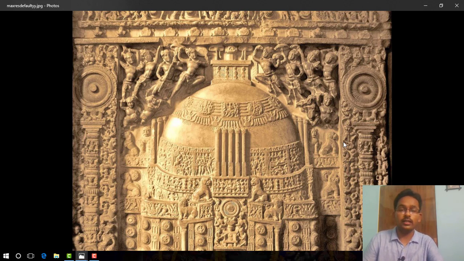But unfortunately, British officials did not give any importance to the Amravati Stupa, but they gave importance to the Sanchi Stupa. That's why nowadays Sanchi Stupa is considered a World Heritage Site, but the Amravati Stupa is considered a ruined Buddhist monument. So unfortunately, Amravati is now just an insignificant little mound, and has totally lost its former glory.